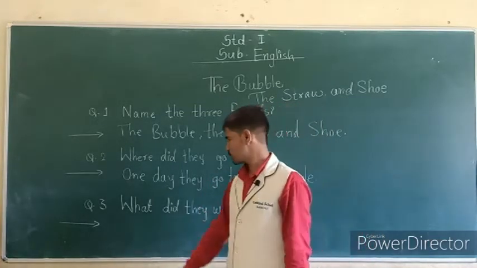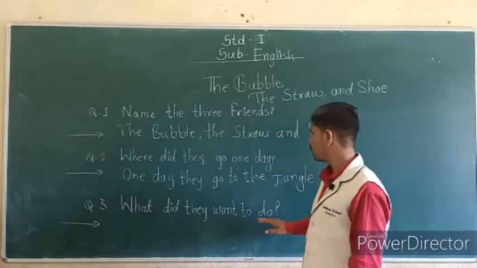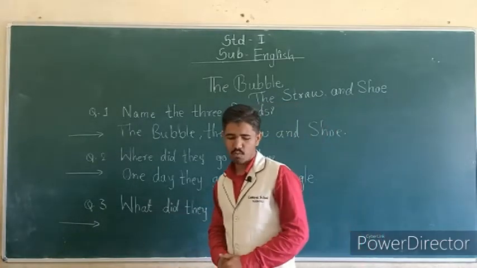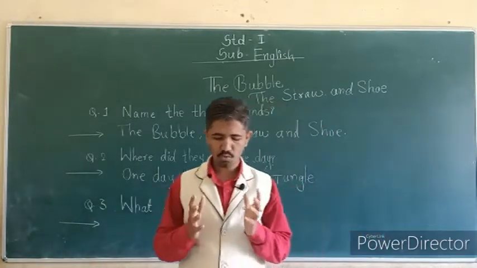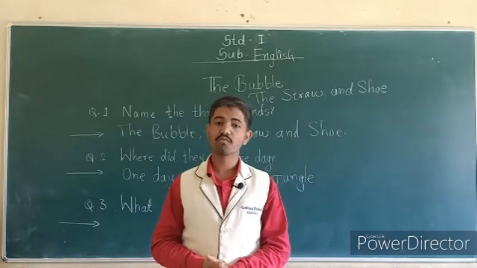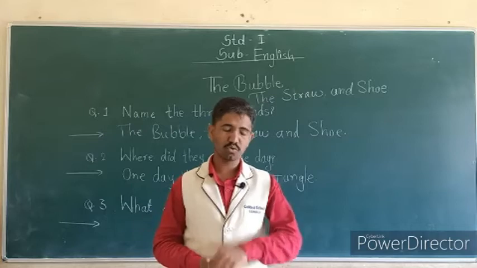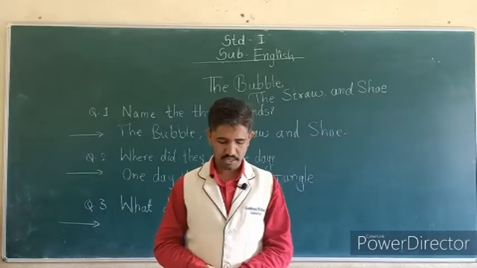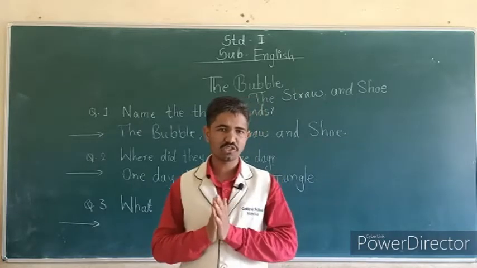In the third question, we see: what did they want to do? They wanted to go to the jungle for a picnic. Going to the jungle for a picnic. So students, all of you understand these questions?